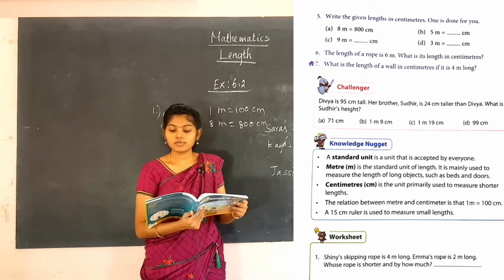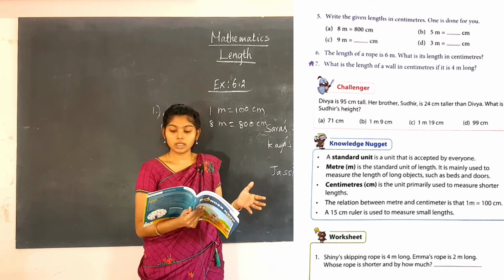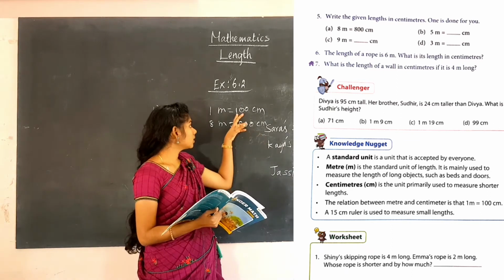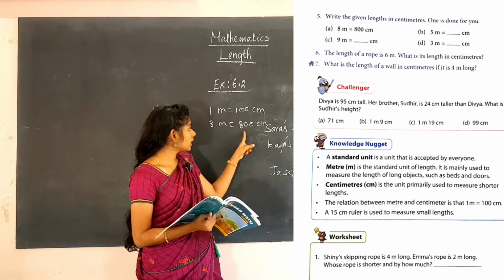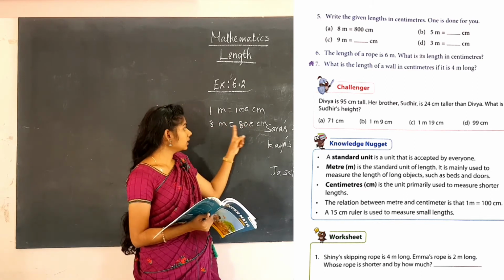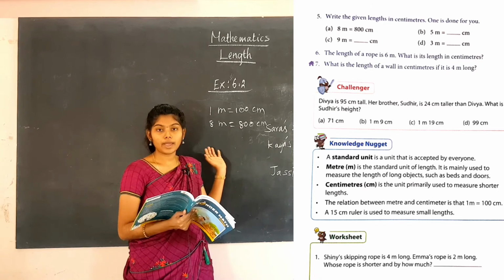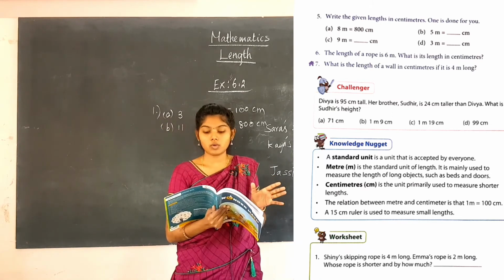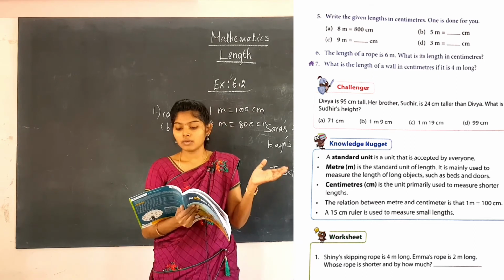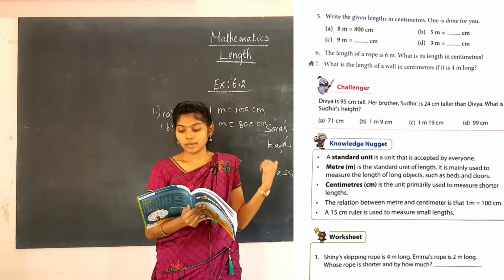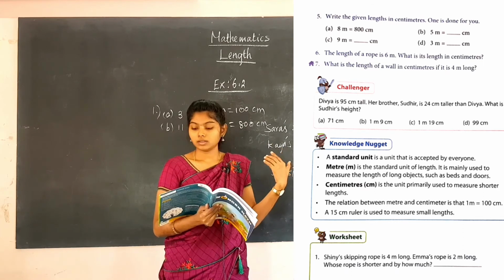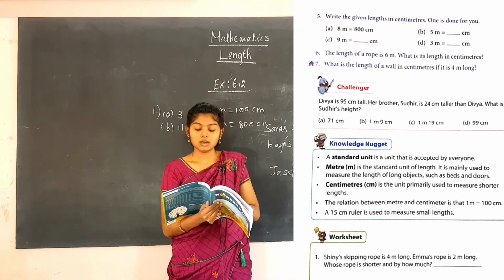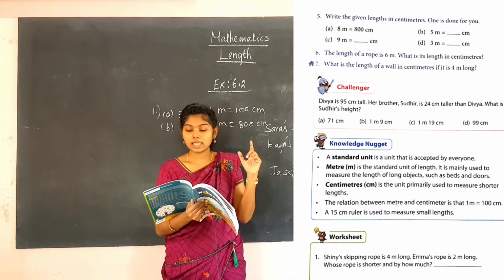The next one is 5 meter equal to dash centimeter, which is 500 centimeter. The number 8 is replaced with 5. As here 8 meter is 800 centimeter, 5 meter is 500 centimeter. Likewise, you are going to do C and D as your homework. 9 meter is given, you have to find it in centimeter. 3 meter is given, you are going to find it in centimeter. And the next sum: the length of a rope is 6 meter.